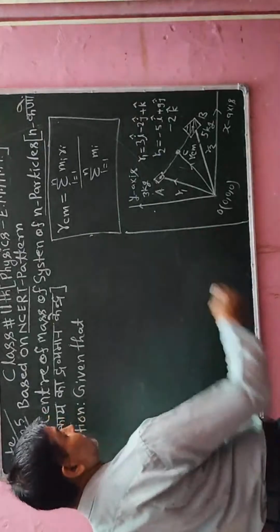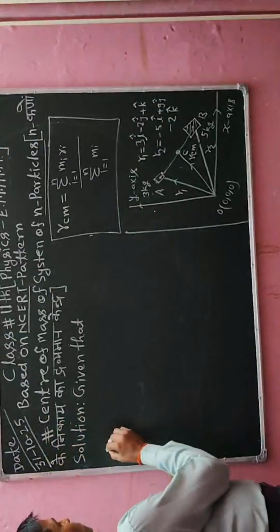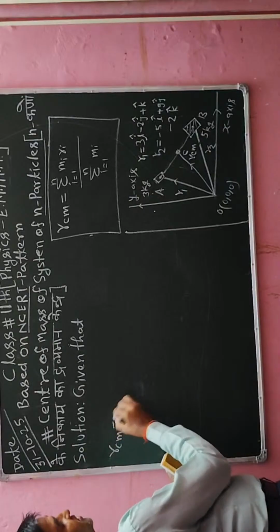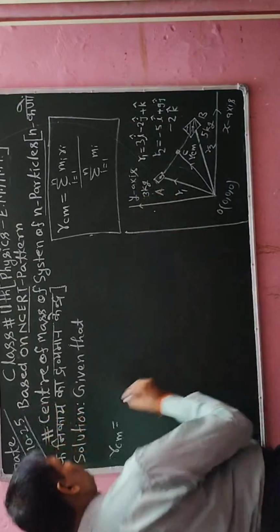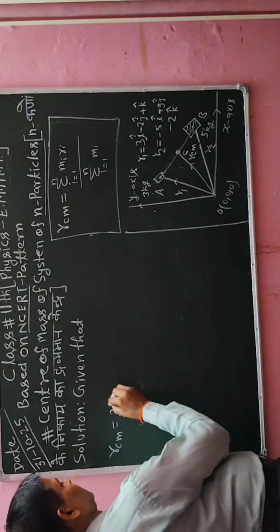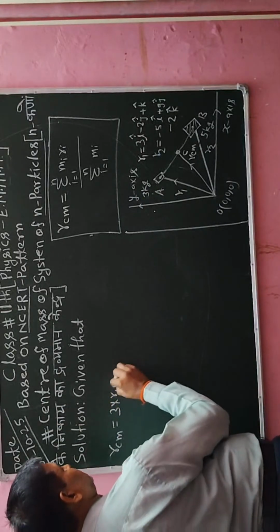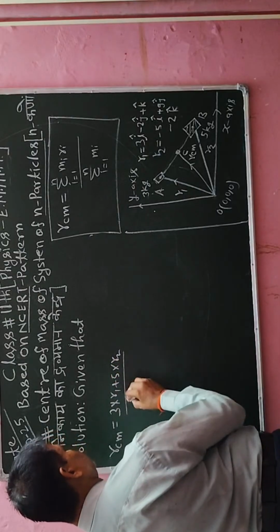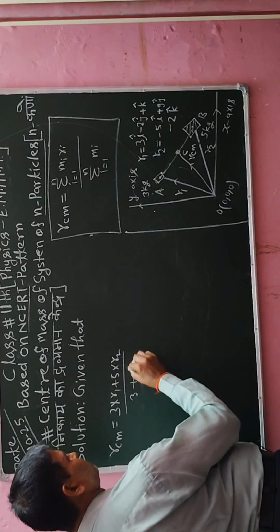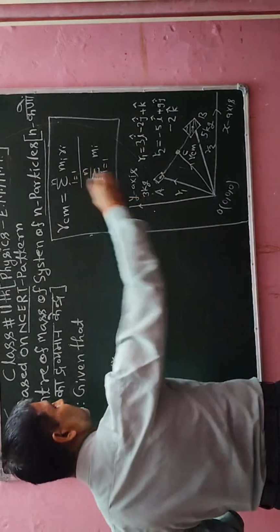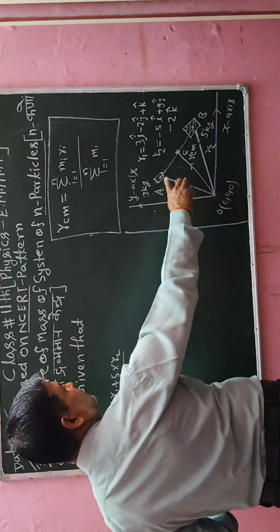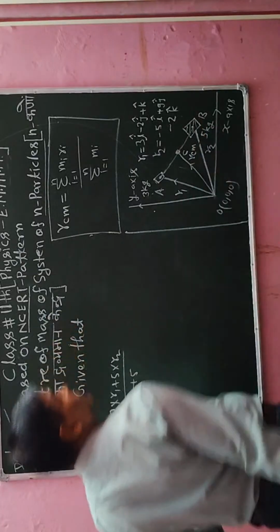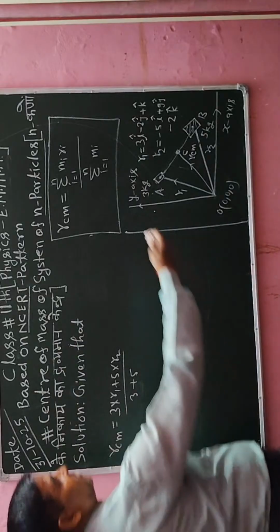Now here I have to calculate the center of mass, so I will write it like vector R CM, that is the vector mass 3 into vector r1 plus 5 into vector r2 divided by 3 plus 5, because here I have to take the summation of mass into position vector divided by m1 plus m2.